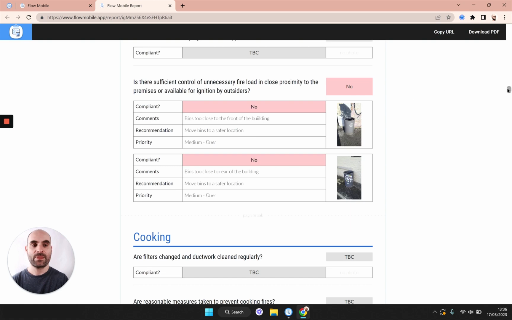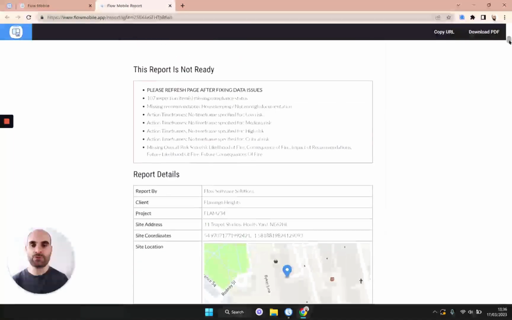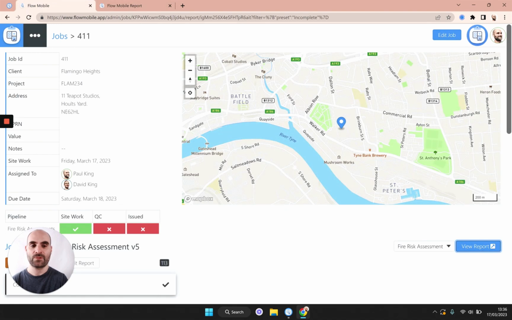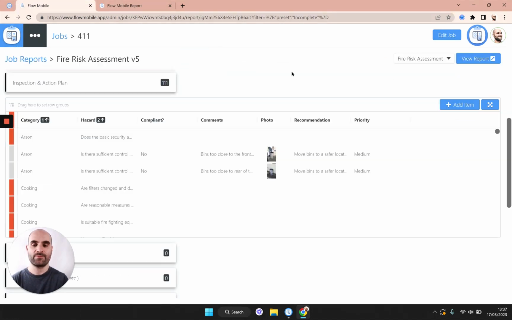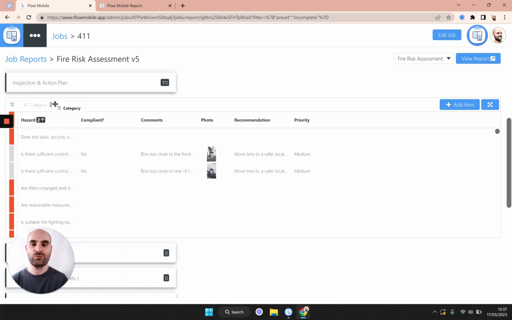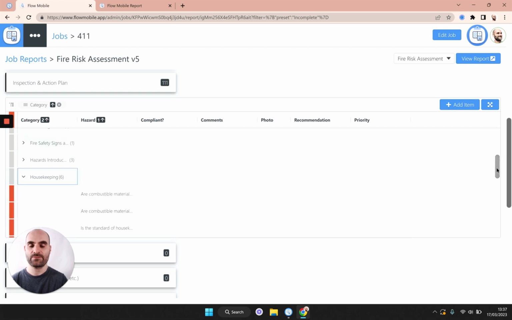Now, I'm going to resolve some of those errors that we saw at the start of the report. So the first one is telling us there's a housekeeping risk, but it's missing the recommendation. Let's find out which one it's talking about. Now I know the issue was with housekeeping, so I'm going to drag this category to the top to group by category, and then we're going to scroll down to the housekeeping section and expand this out.